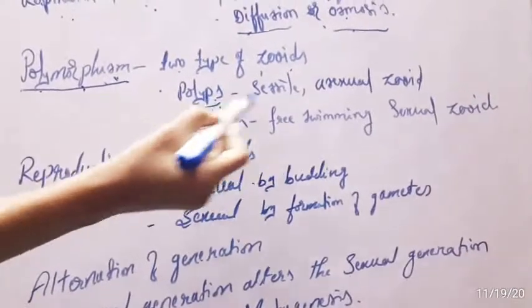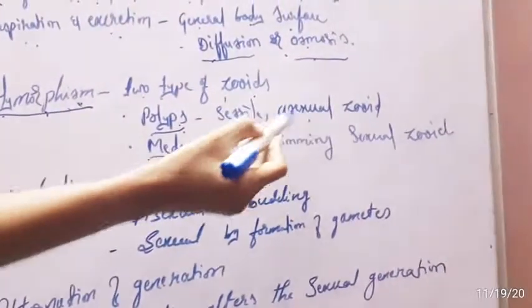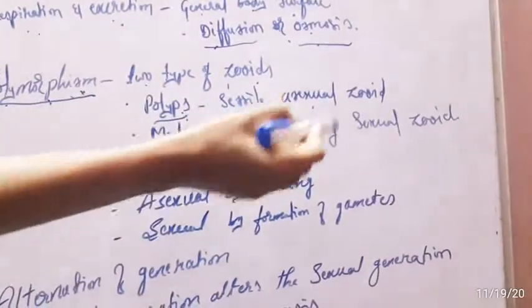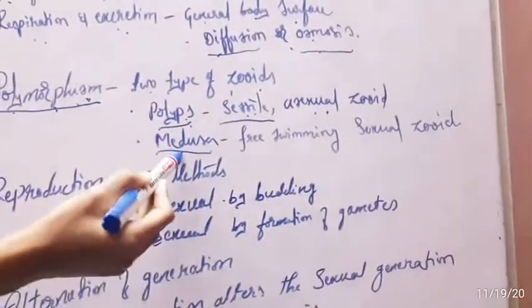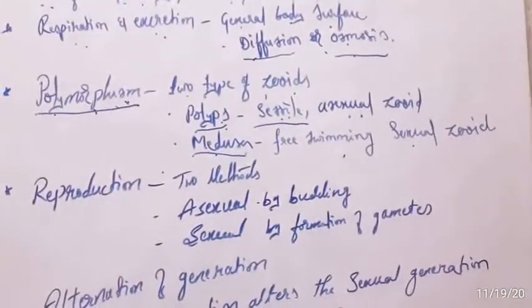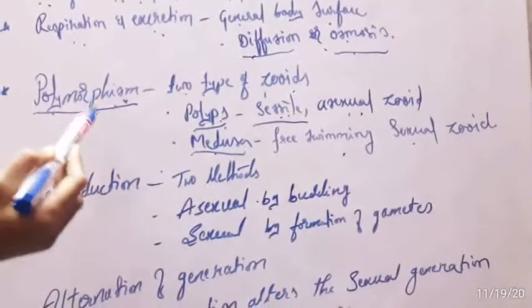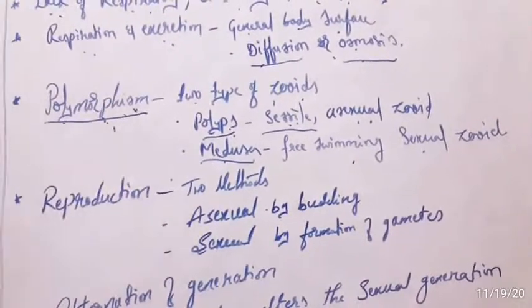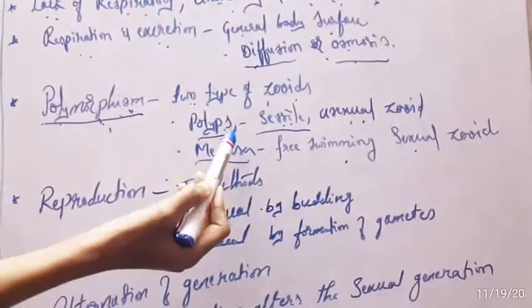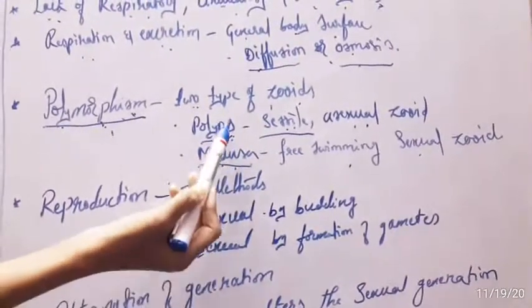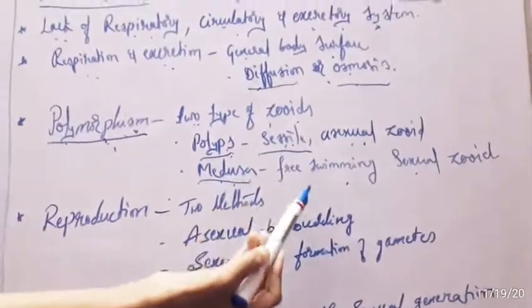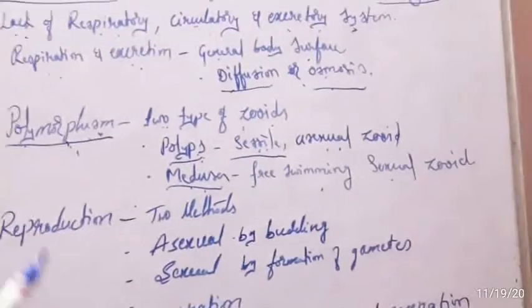The polyp is a sessile, asexual zooid. Sessile means it is also sedentary. The medusa is a free swimming, sexual zooid. Remember this point: polymorphism is a very important characteristic of phylum Coelenterata. It has two types of zooids: the polyp, which is sessile and asexual, and the medusa, which is free swimming and sexual.